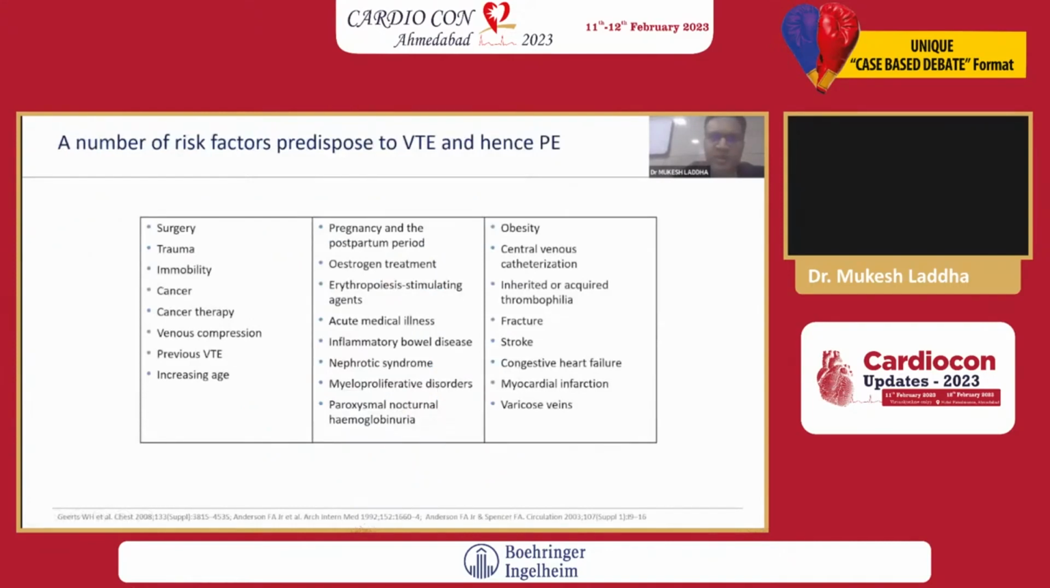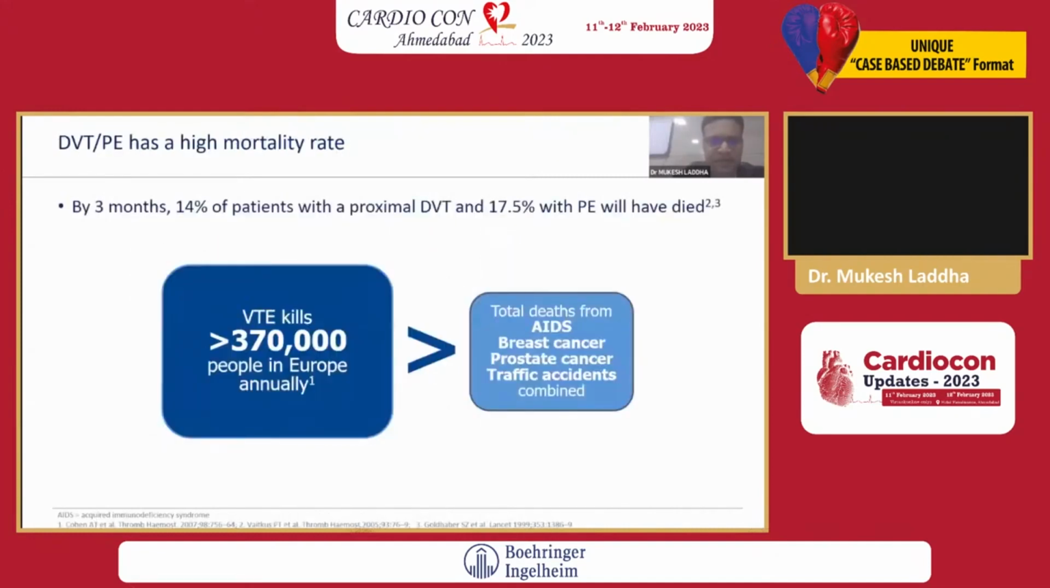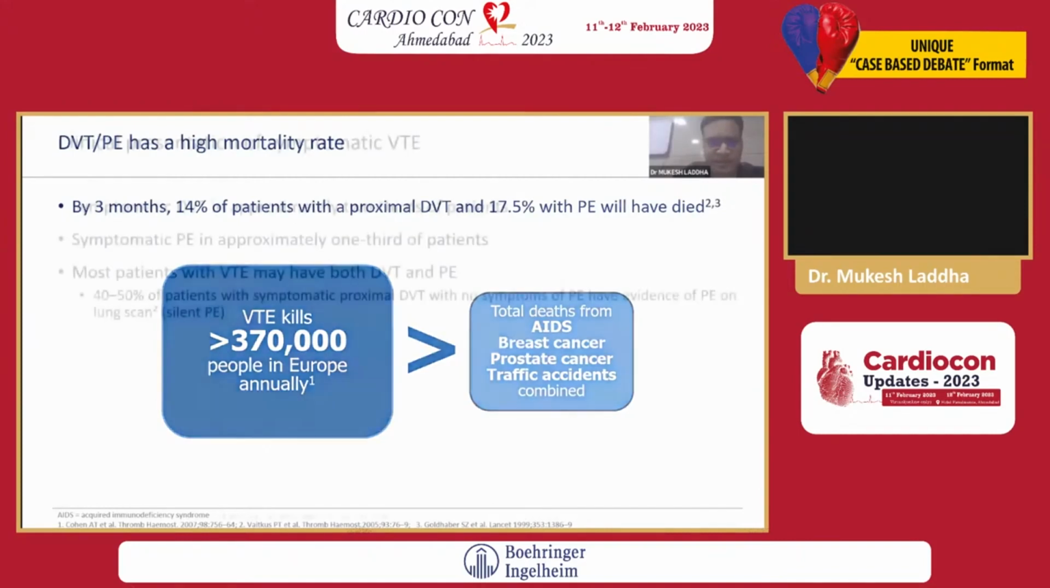There are a number of risk factors predisposed to pulmonary embolism. This is a long list: surgery, trauma, immobility, cancer. These are the main risk factors: pregnancy, obesity, iatrogenic causes like CVP line insertion, stroke, fracture. These are the main risk factors which we see in our clinical practice. By 3 months, 14% of patients with proximal DVT and 18% with PE will have died. It is more than cancer and traffic accidents.